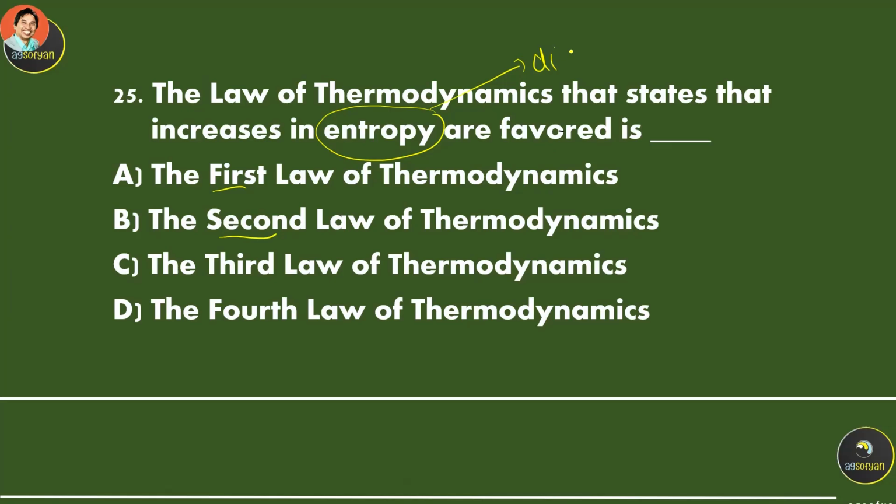Entropy means disorder, disorderliness. So that's the second law of thermodynamics. The conversion of energy will not be 100% efficient. It will always produce disorderliness, or entropy, increasing the entropy.